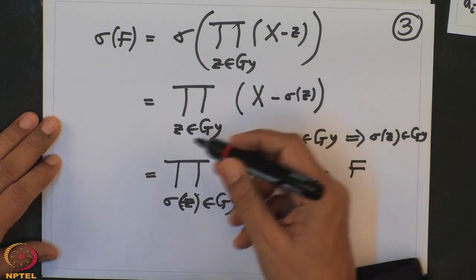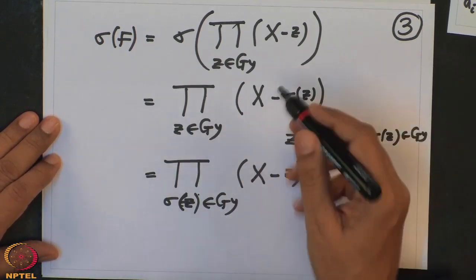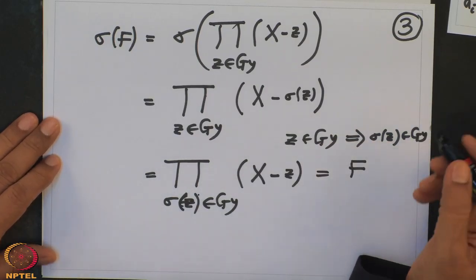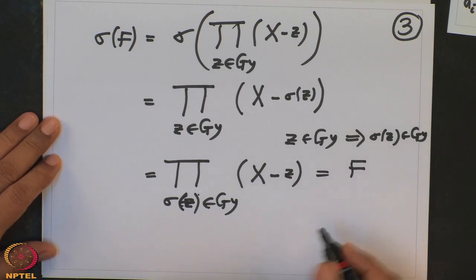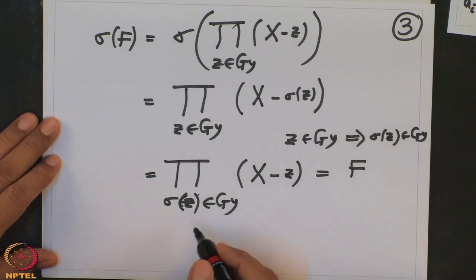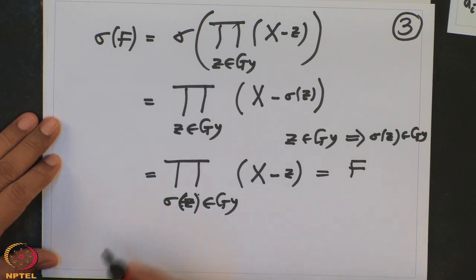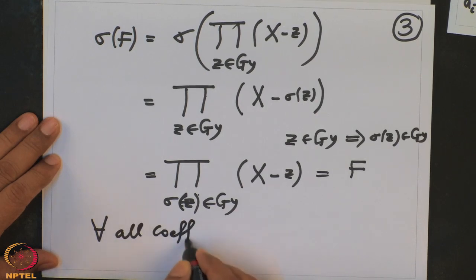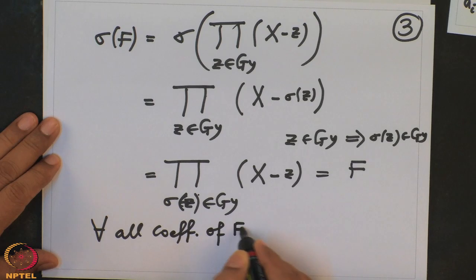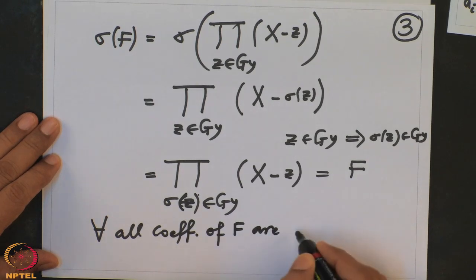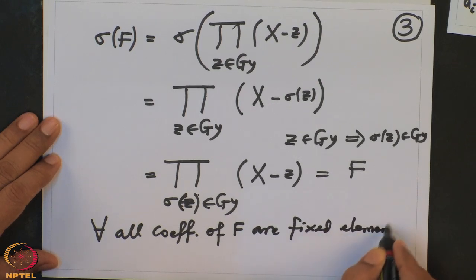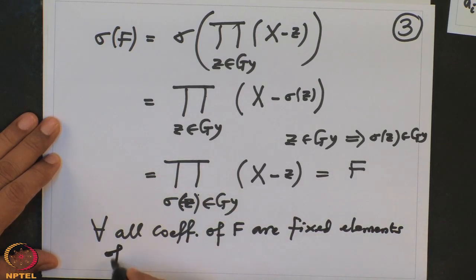Okay, there is nothing much to say. So therefore sigma f is f. All right. So therefore all the coefficients of f are invariant under all the elements of G. So therefore all coefficients of f are fixed elements of the G operation.